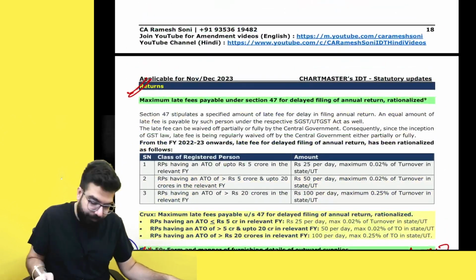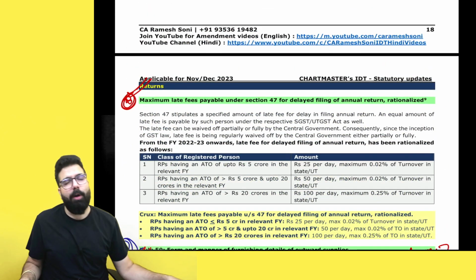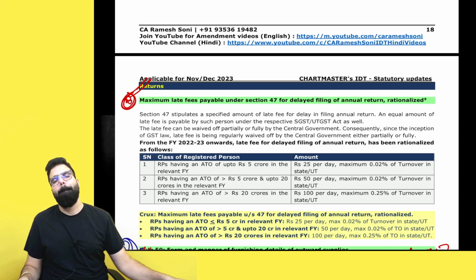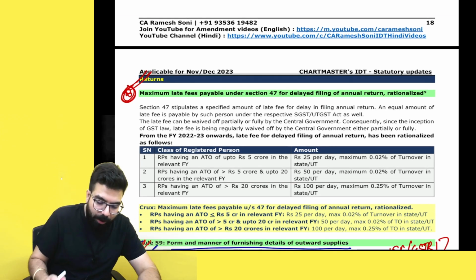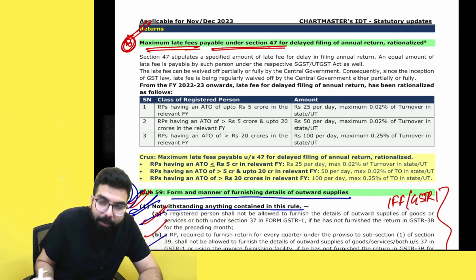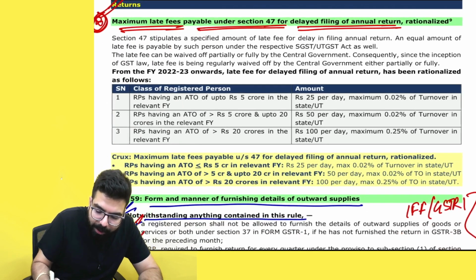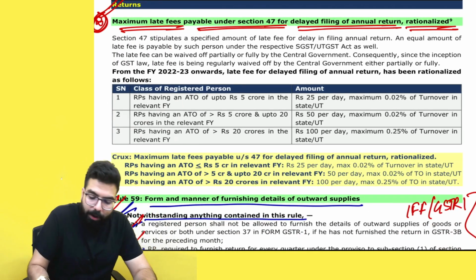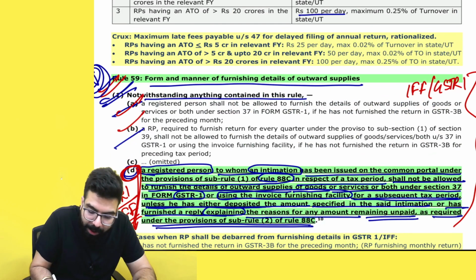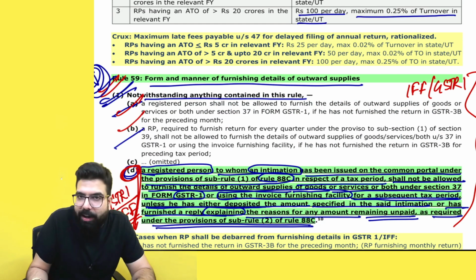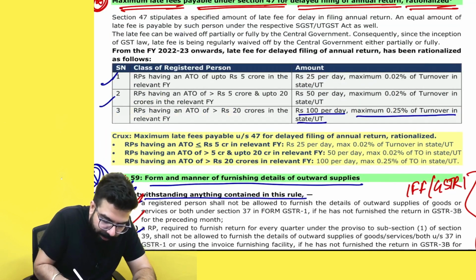Now, one more small point in the chapter of returns. Listen to me very carefully. You remember annual return? Yes, sir, we remember annual return. The late fee for annual return, they have reduced the late fee. They have told that the maximum late fee payable under section 47 for delayed filing of annual return is rationalized. Earlier, the late fee for delayed filing of annual return was 100 rupees per day up to a maximum of 0.25% of the turnover in state or union territory. Now they have told slab rate type.